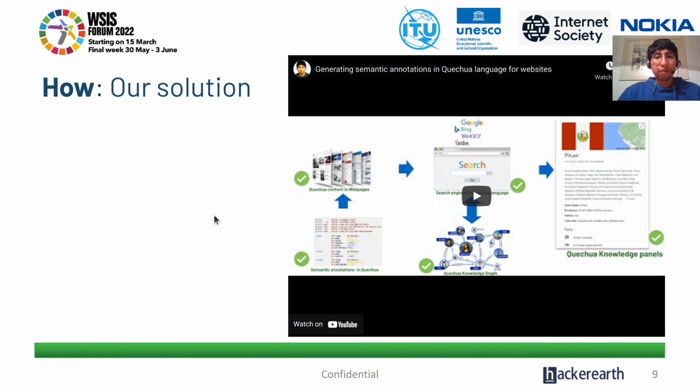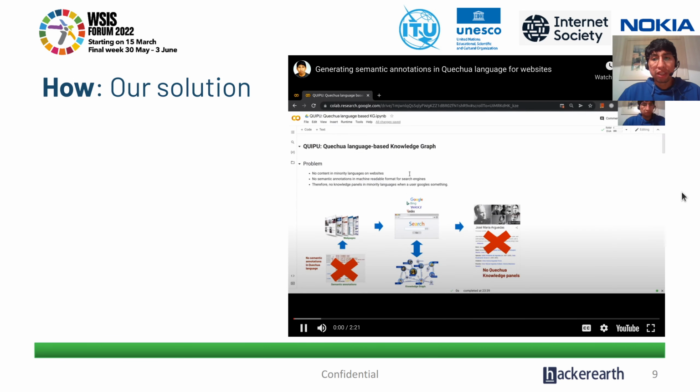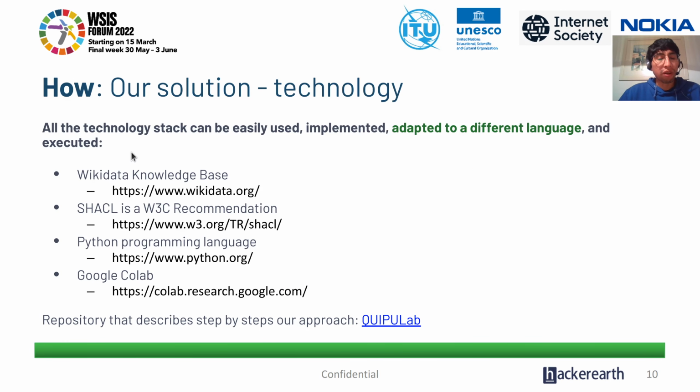We created our solution, and it is based on technology like the Wikidata knowledge base, where we can get data in the Quechua language. Then we also use technology like SHACL, which is a W3C recommendation, well known in academia and industry, for verifying that the data conforms to specific constraints.